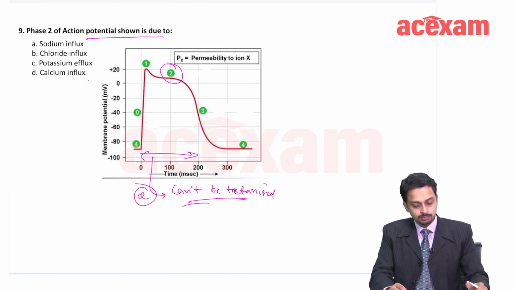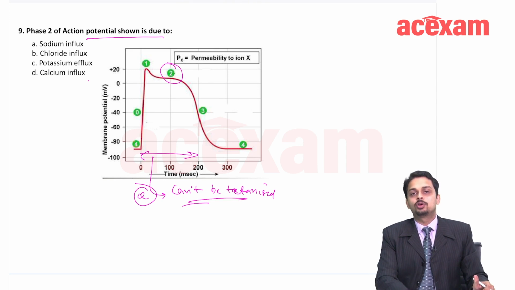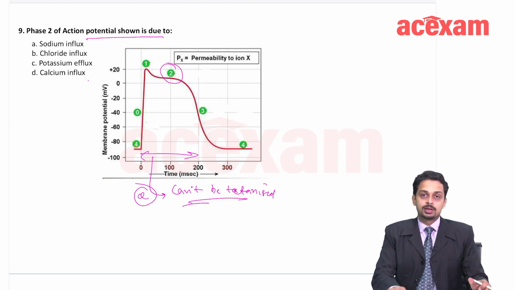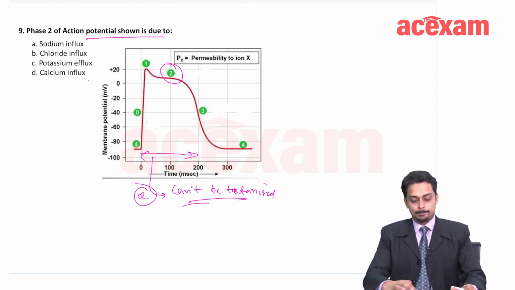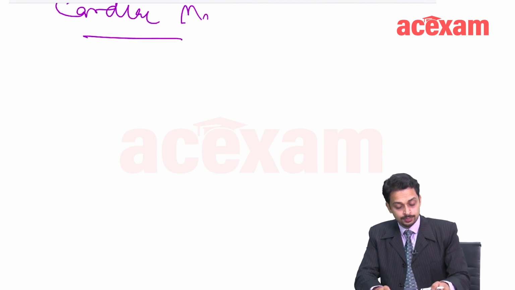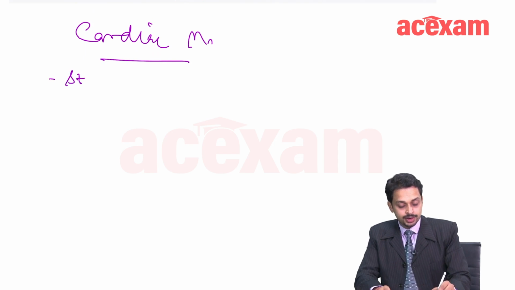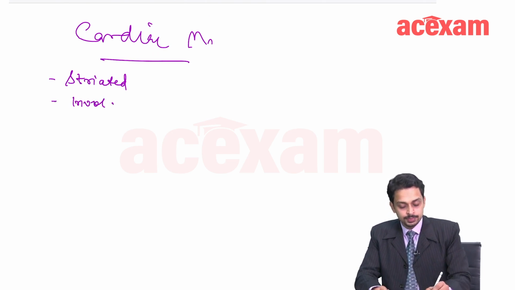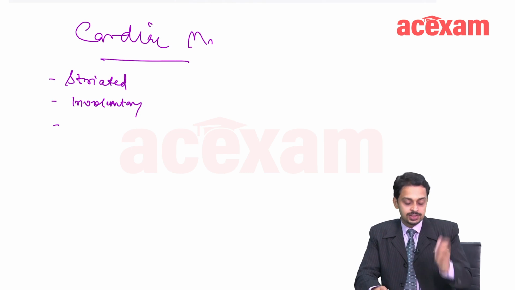Now, when we have talked about this, let us talk about a few other properties of the cardiac muscle. Cardiac muscle is a striated muscle, just like a skeletal muscle. It is involuntary. Although it is striated, it is involuntary. It has very extensive branching.